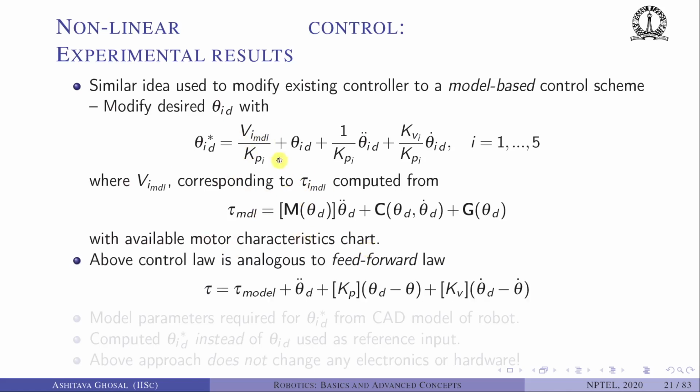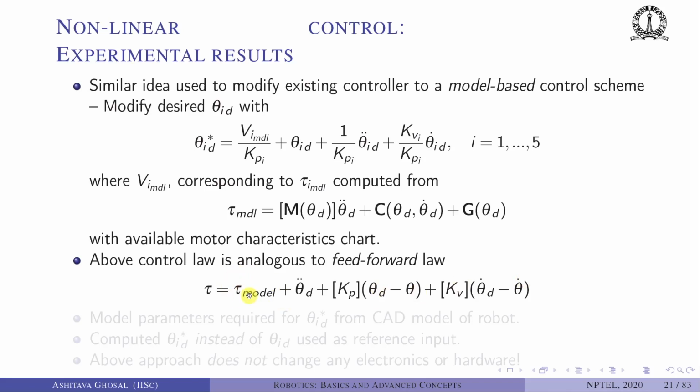Once you substitute theta id star, tau model and vi model, the above control scheme will look like tau equals tau model. The input to the motor torque is equal to the torque due to the dynamics, which is the model part, and the PD part. As you can see, it is not alpha tau prime plus beta.